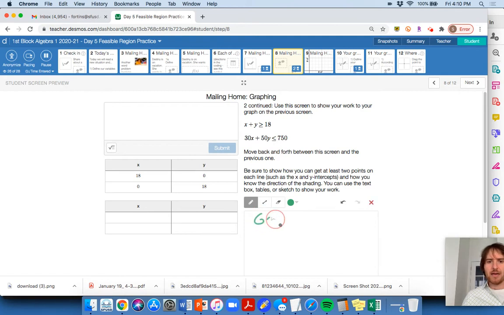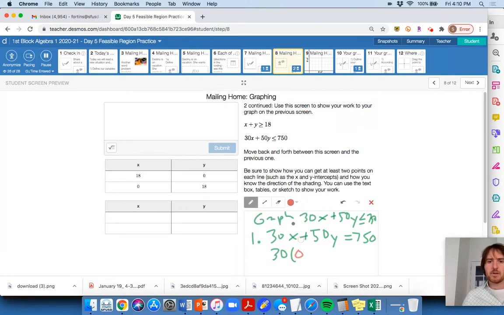Now I've got to graph my other inequality, which is going to be 30x plus 50y is less than or equal to 750. Okay, step 1, equation: 30x plus 50y equals 750. How do I graph my boundary line? I'm going to plug in 0 for one of these. Let's plug in 0 for x and get my y-intercept.